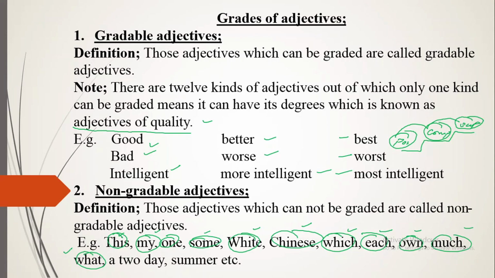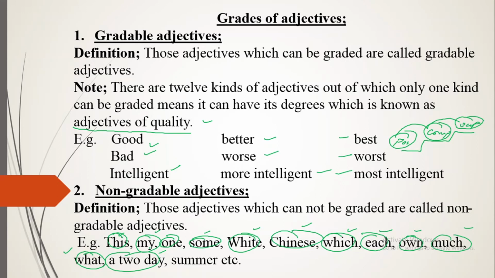A 2-day journey is called a phrasal adjective. I have a journey of 2 days, a 2-day journey. Or I can say I have a 2-day visit of Karachi. A 2-day visit is a phrasal adjective, a group of words together adding something in the meaning of a noun. So this you cannot grade.